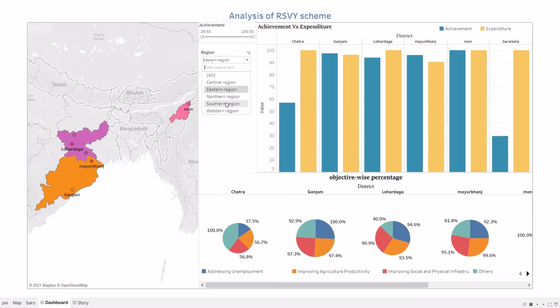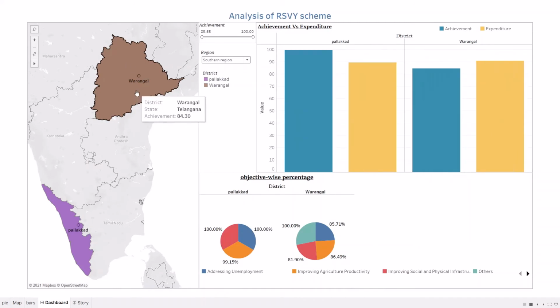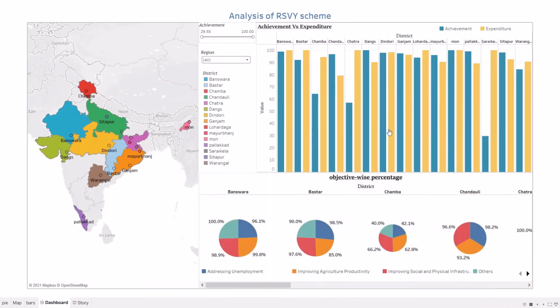For example, let's take the southern region. In the southern region there are 2 districts in which Warangal has the least achievement rate and Palakkad has the highest achievement rate. Like this we can see region wise. So finally we can conclude with the districts with the highest achievement rate and the lowest expenditure, let's take Palakkad.